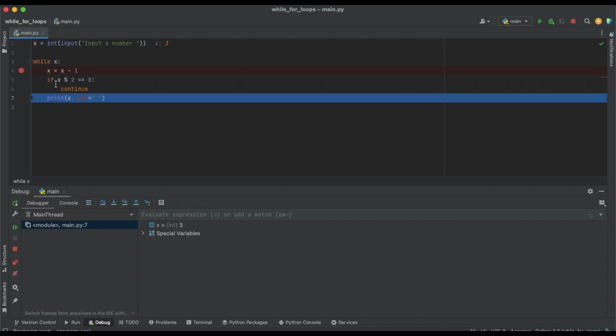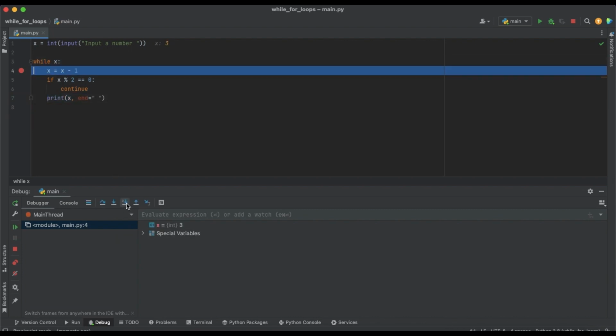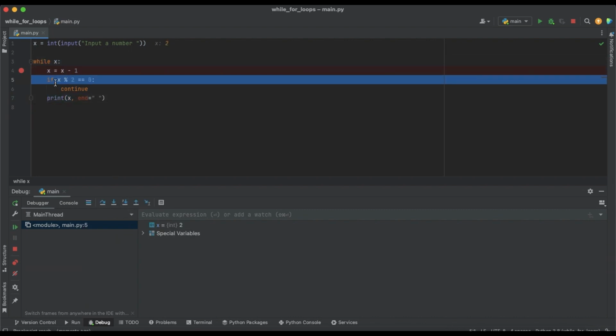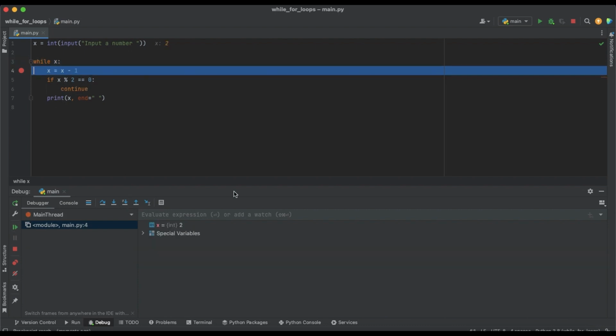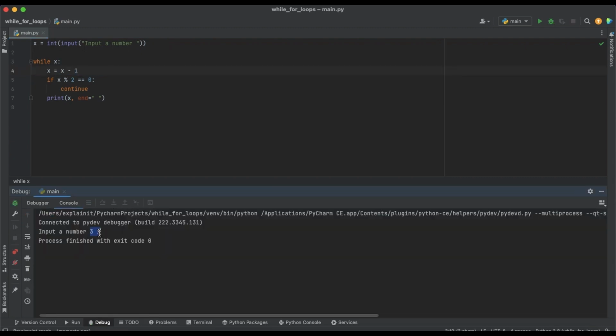In our case, this gives us false, so we go here. When the condition gives us true, for example now 2 divided by 2 gives remainder 0, we go to continue, and then we go back to our loop. We will not print anything, we just go back to the loop. This is how it works, and in the result we have printed just the odd numbers. The point of continue is that it does an immediate jump to the top of the loop.